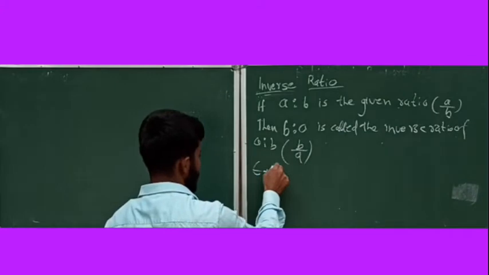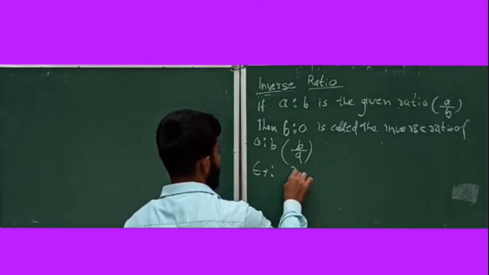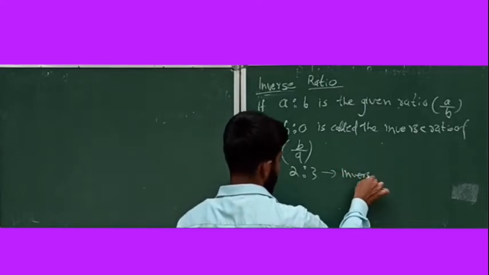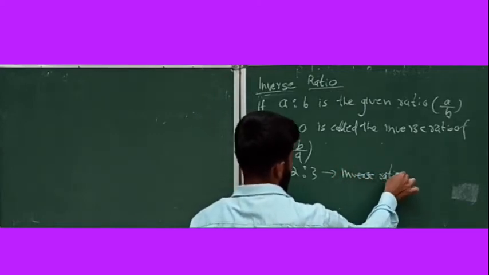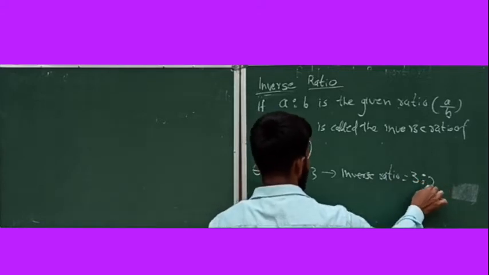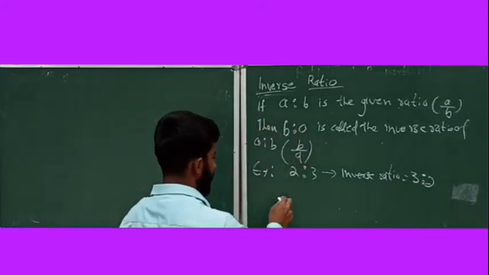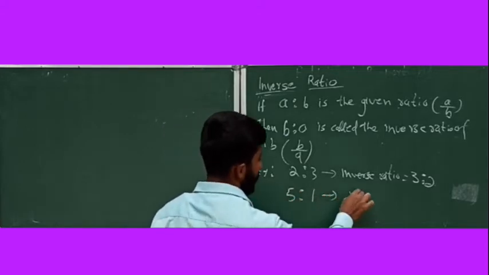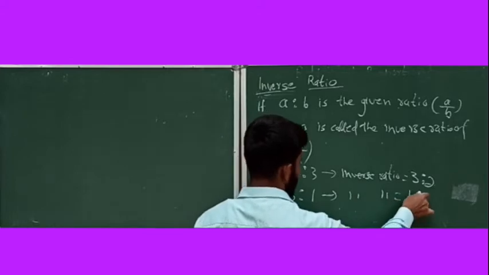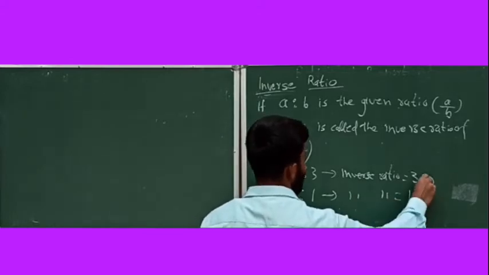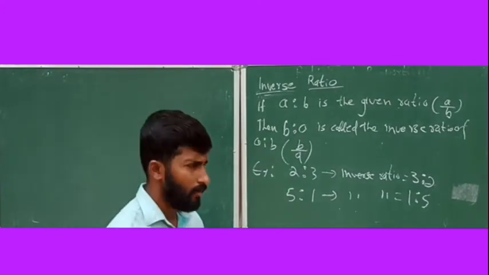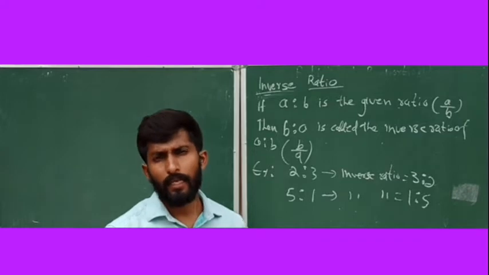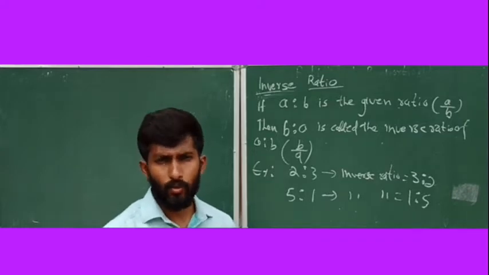For example, for A ratio B, I am taking 2:3. What's the inverse ratio? The inverse ratio is equal to 3:2. See the second example, I am taking 5:1. What's the inverse ratio? The inverse ratio is equal to 1:5. You need to take the reciprocal, right? That's the meaning of inverse ratio. If A ratio B is given, then the inverse ratio is given by B ratio A.